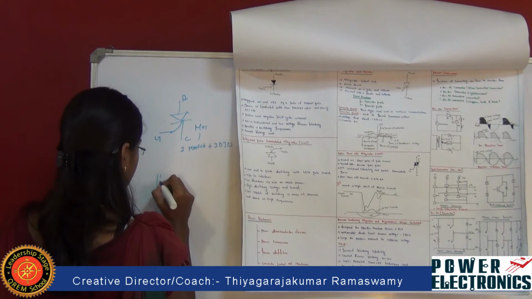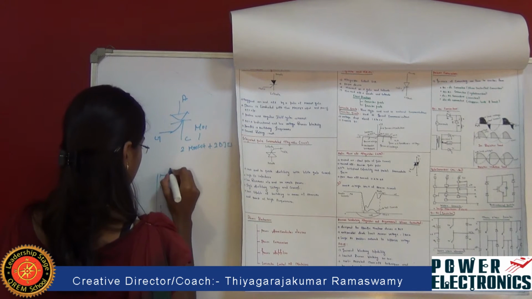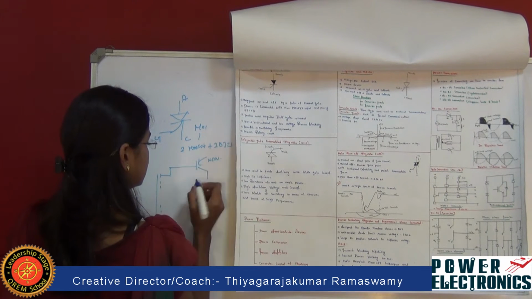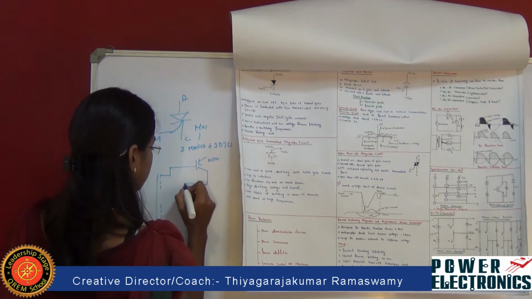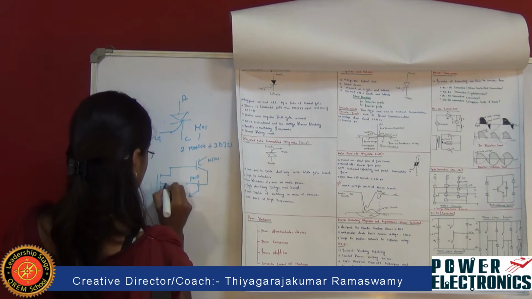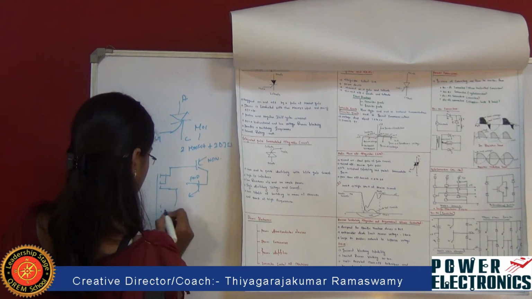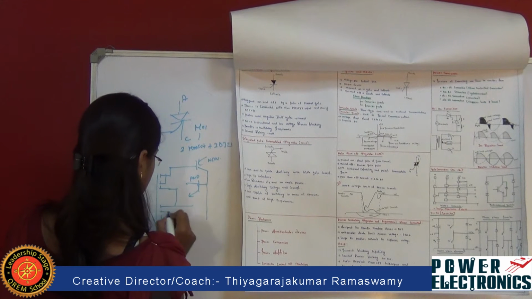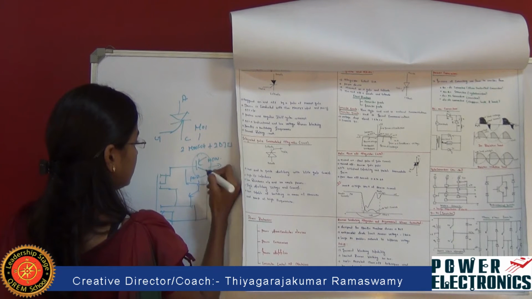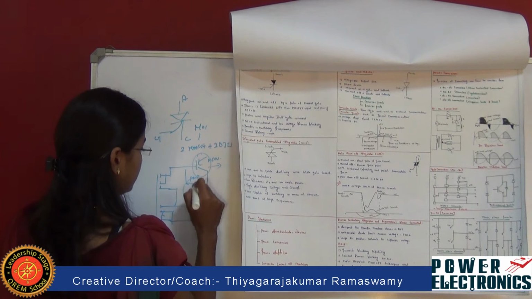So coming to the circuit diagram, it is connected with one NPN transistor and another PNP transistor. So it consists of one NPN region and one PNP region.